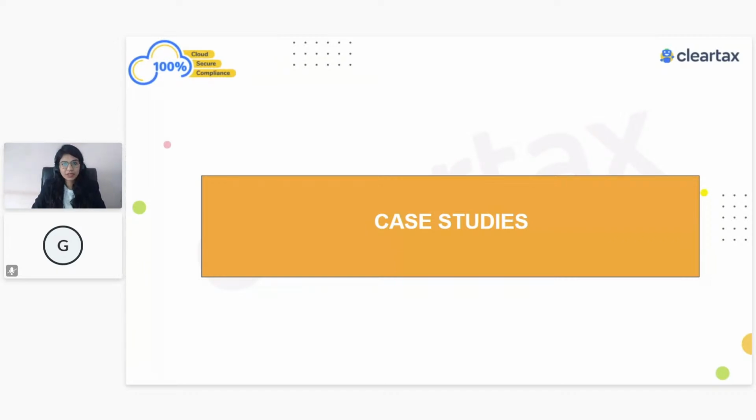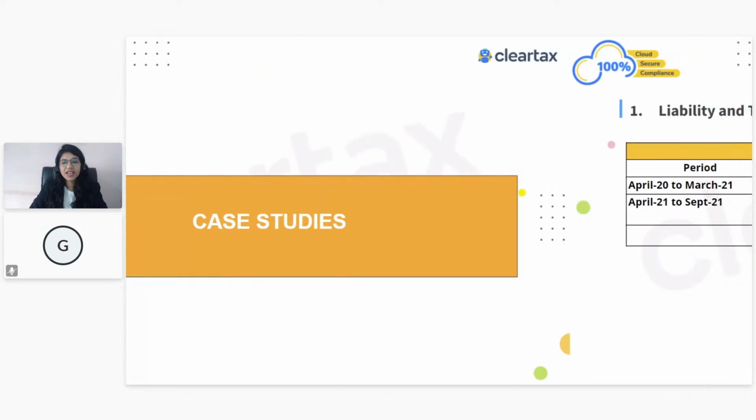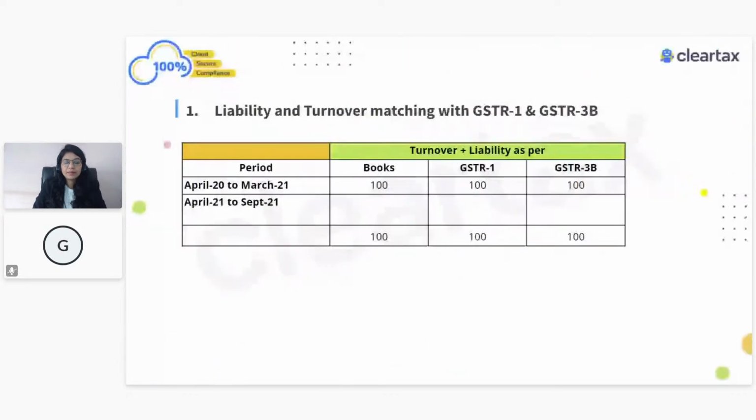Let's see how much you understood, and I think you are going to answer this. Let's see the first example. In FY 2021, as per books, the liability was 100, in GSTR1 also 100, 3B also it was 100, right? In which particular table of the GSTR9 form are you going to show this information? I'm just waiting for your reply. You can just reply in the chat box.